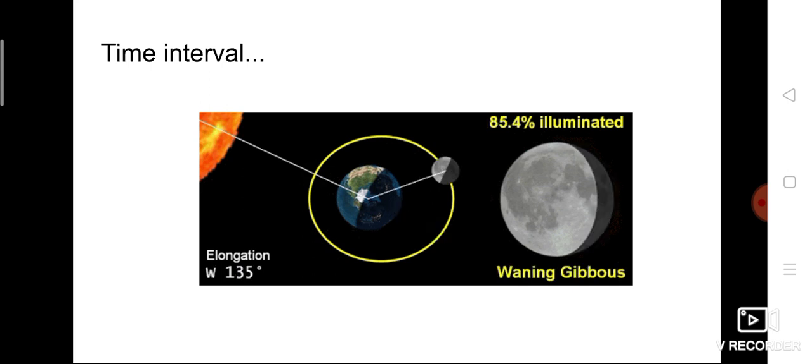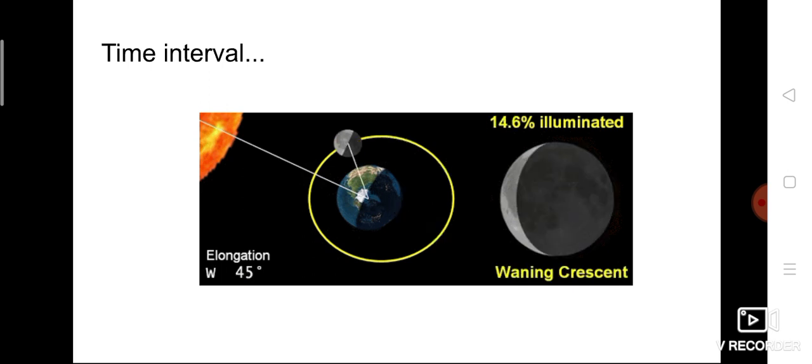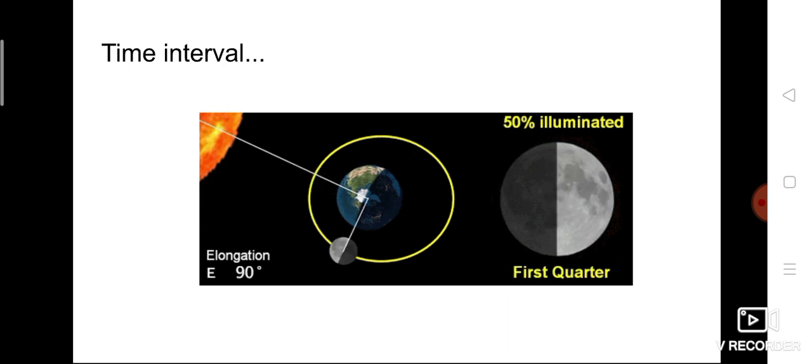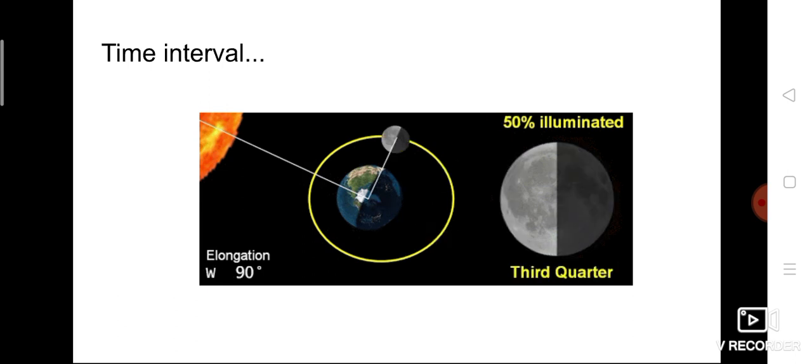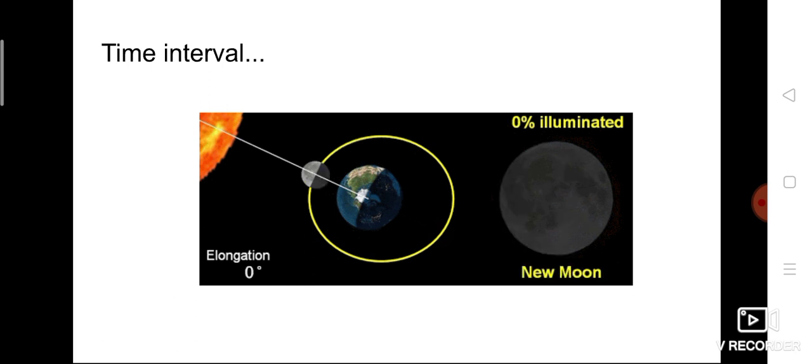After the next 14 days, it again comes back to its original position, that is between the sun and the earth. So in a month we know that 30 and 31 days are there. In a month, the time interval between two full moons is about 29 days.